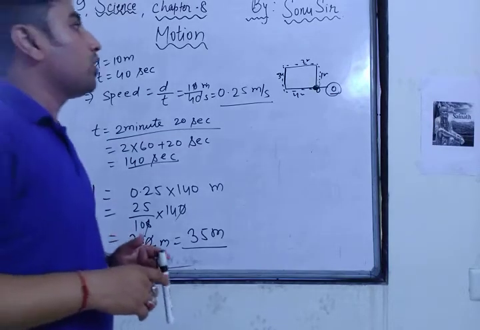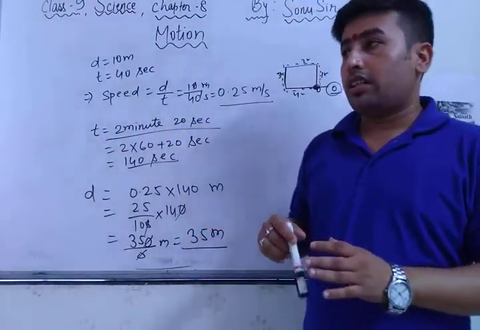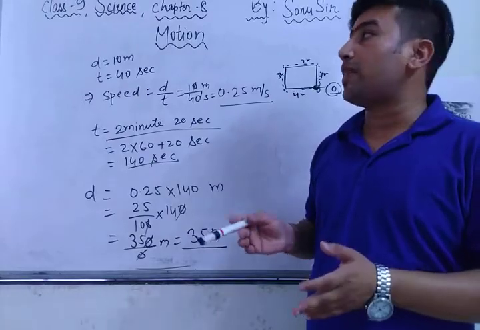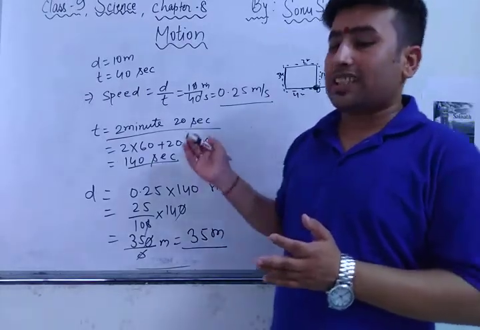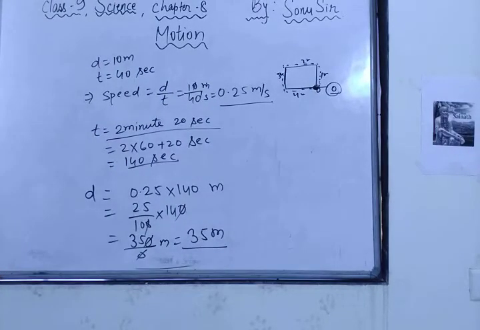If we talk about the displacement, then the magnitude will be less than the distance, because displacement is the shortest distance, right? And distance, I have already informed you, is just the length of the path covered by a moving object. Got it? So this was our 3.